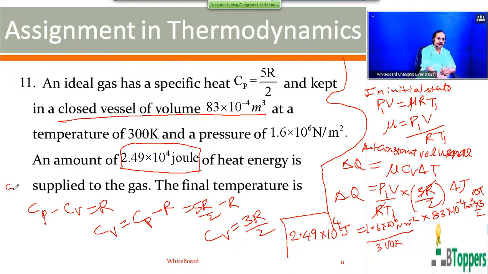You can observe that 8.3 into 3 will be 24.9, which you can cancel here 10 times. You can do the simplification part yourself. Please take a pause and finish copying the solution and also complete the calculation part.